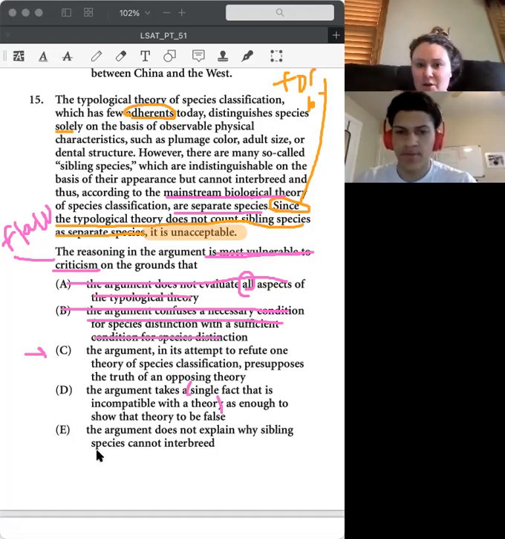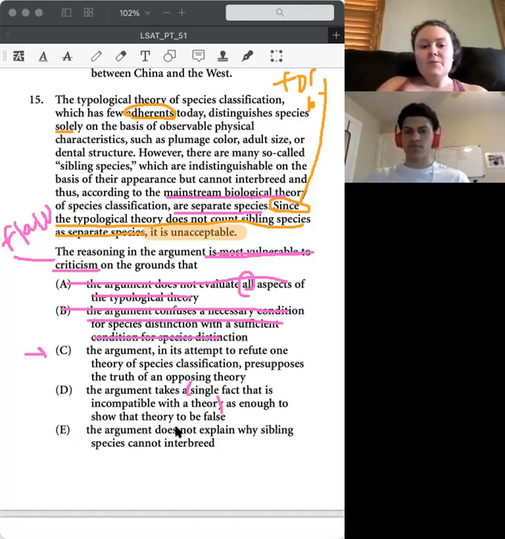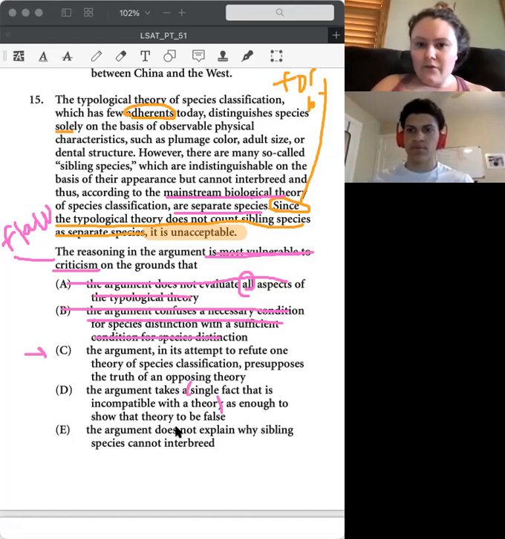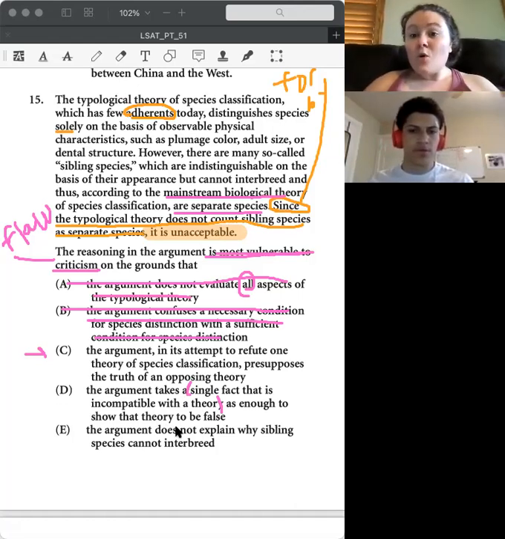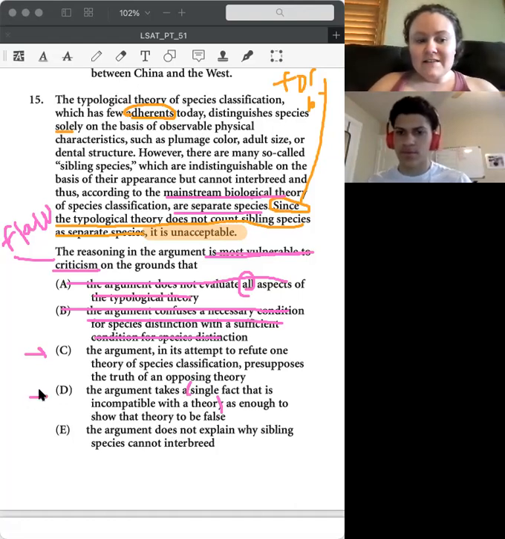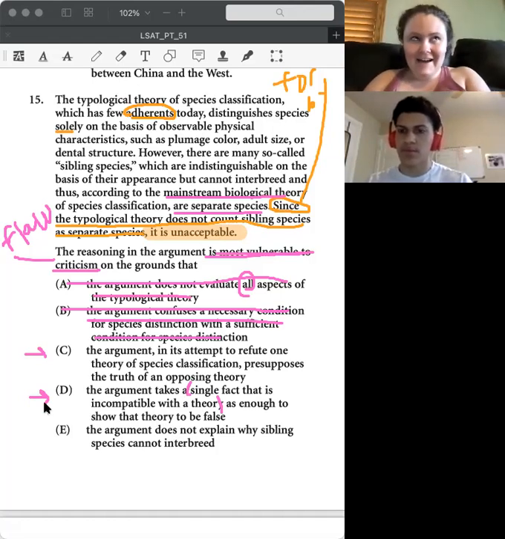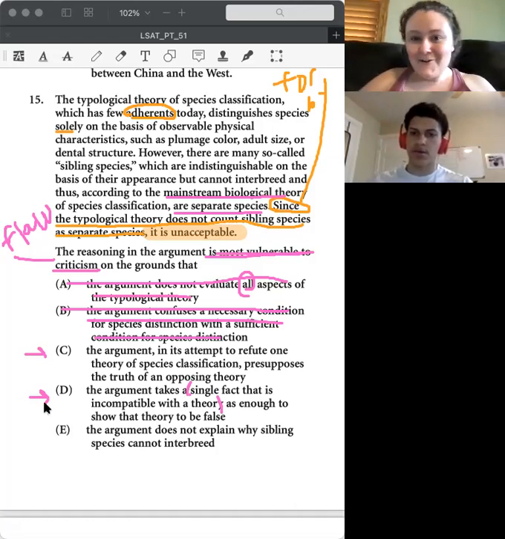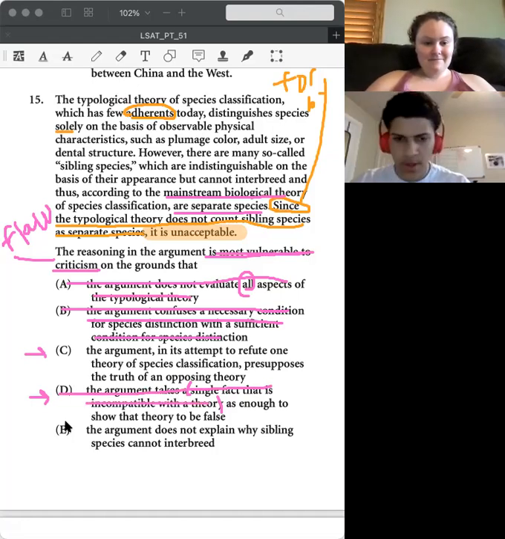But is this necessarily a problem? If a single fact proves something wrong, would that be a flaw? No. Even if this happens, it isn't describing a flaw. It would actually be valid: this can't be true because of this fact. That's not a flaw. Yep, excellent, so that makes C the correct answer.